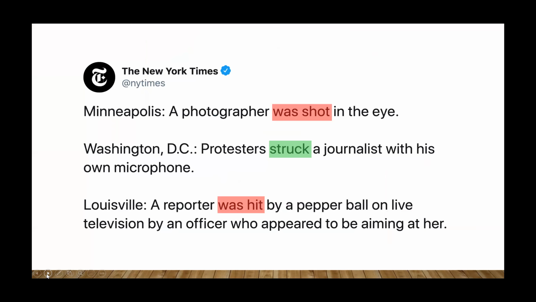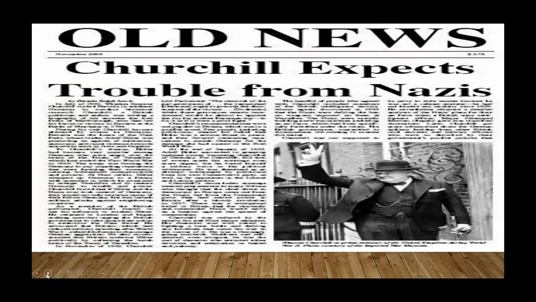Now, in the New York Times, in Minneapolis, a photographer was shot in the eye. In Washington, D.C., protesters struck a journalist with his own microphone. In Louisville, a reporter was hit by a paper ball on live television by an officer who appeared to be aiming at her. In the old news, Churchill expects trouble from Nazis.